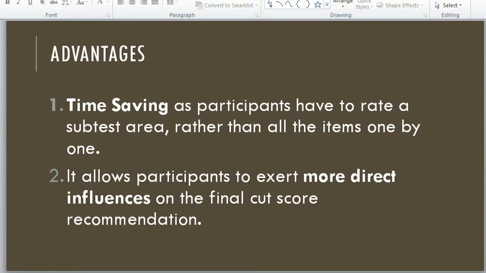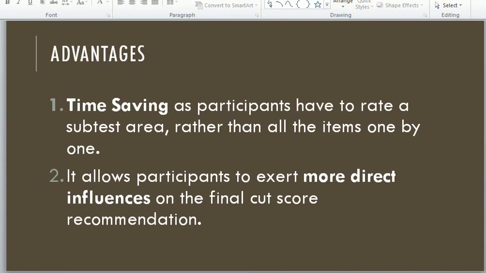Dear students, now I will discuss the advantages of this method. This method has some advantages. Number 1, time saving, as participants have to rate a subset area rather than all the items one by one.